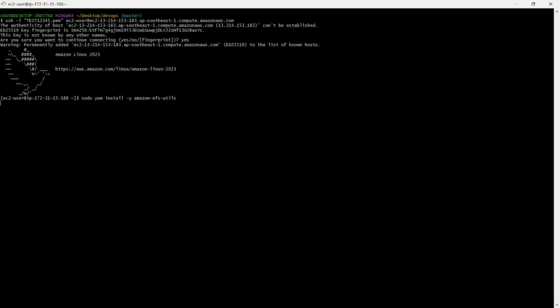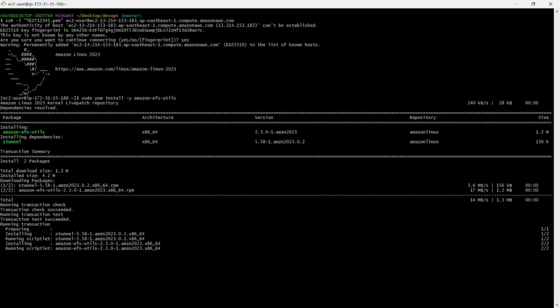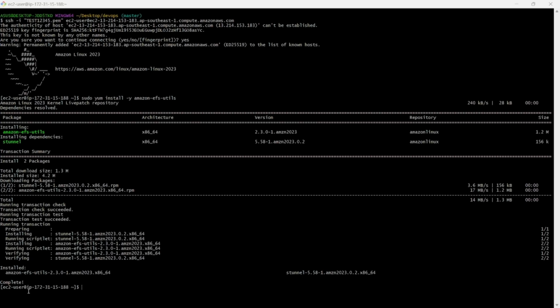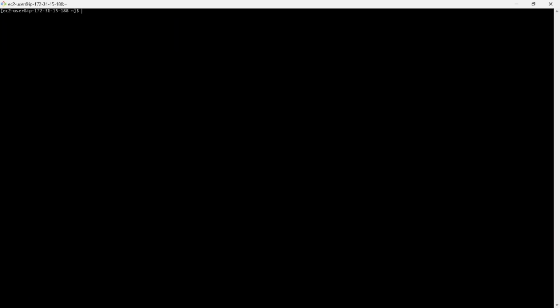Then we have to create the folder. What was the previous step? Same thing as for the first machine. What was the folder name? We already know it: sudo mkdir efs-directory. We have to do the same operation here. I'm clearing this.